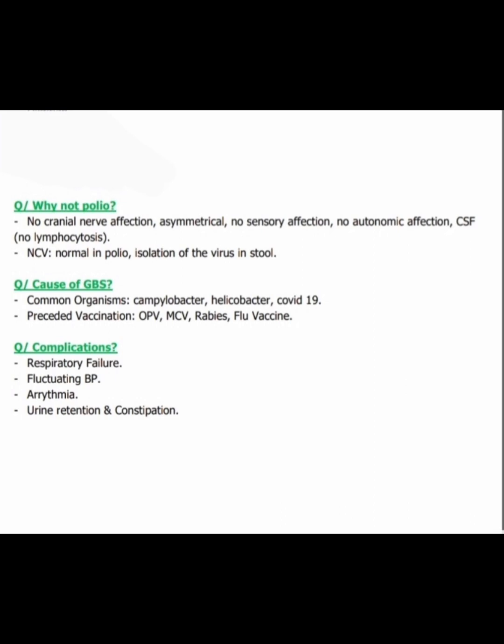What are the causes of Guillain-Barre syndrome, GBS? We know common organisms are Campylobacter, Helicobacter and COVID-19. Precipitating vaccinations are OPV, MCV, rabies and flu vaccine. What are the complications of GBS? These are respiratory failure, fluctuating blood pressure, arrhythmia, urine retention and constipation. So this is all about GBS history and discussions.